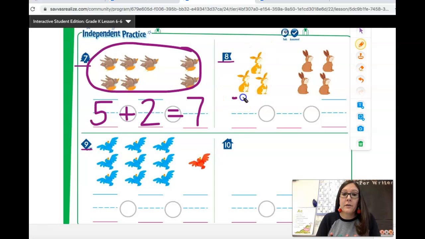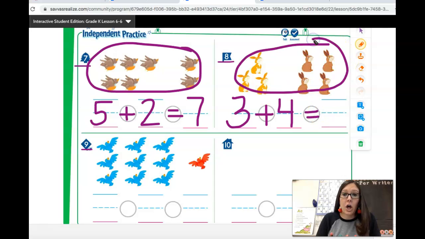You should have 3. That 3 stands for these 3 rabbits, plus 4 for those 4 rabbits right there, equals how many rabbits are there in all in the whole group? 1, 2, 3, 4, 5, 6, 7. 7 rabbits in all.